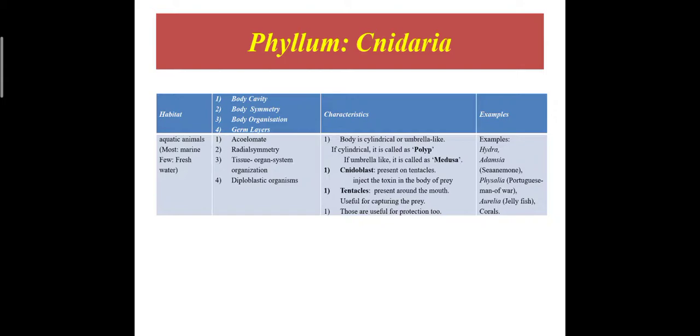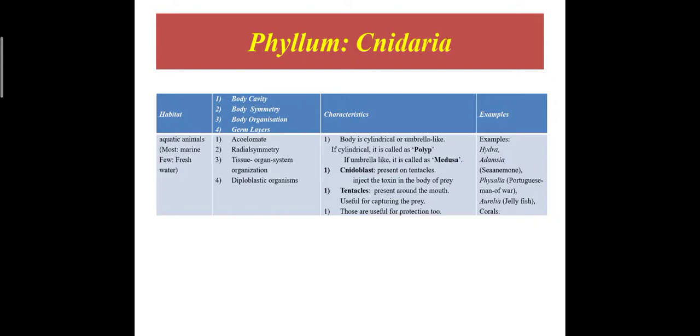Next phylum, that is phylum Cnidaria. What is the habitat? Most of the animals are marine and few are freshwater animals. Body cavity: acoelomate. They have radial symmetry. The body organization is tissue level organization, and for germ layers, they are diploblastic organisms.